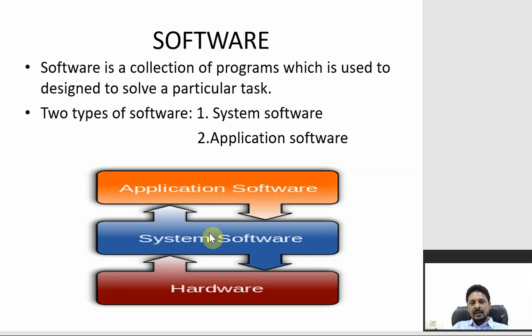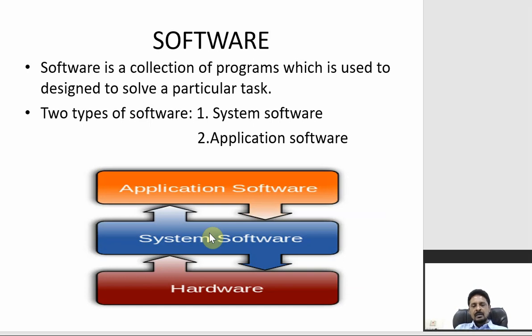The software is a collection of programs which is used to solve a particular task. Before going for that, if you consider a program, we define that a program is a collection of instructions.